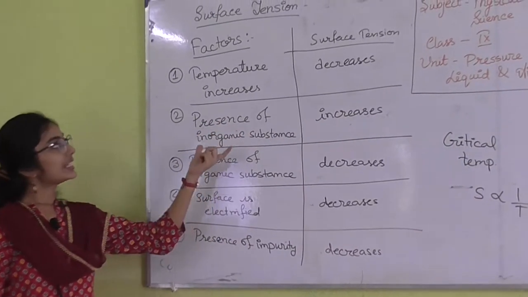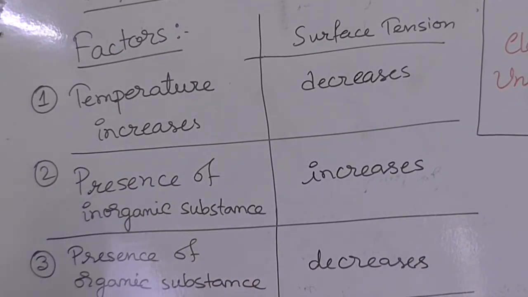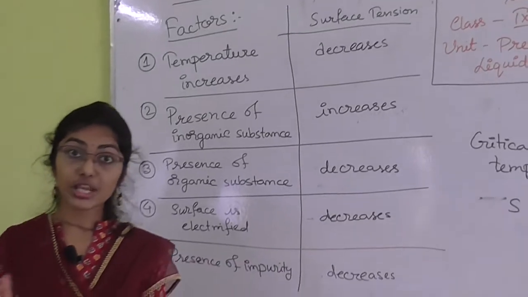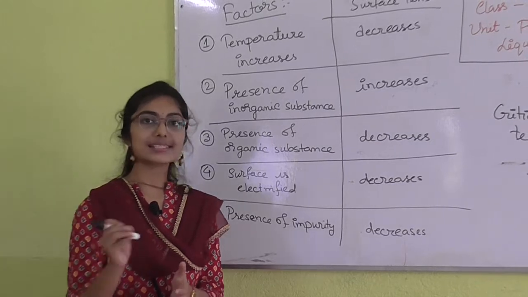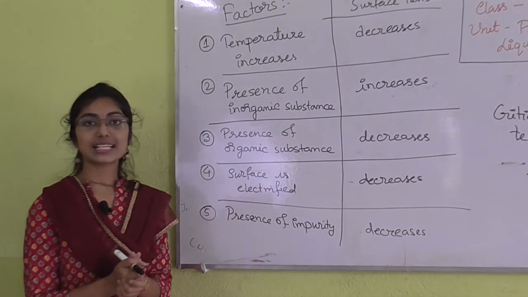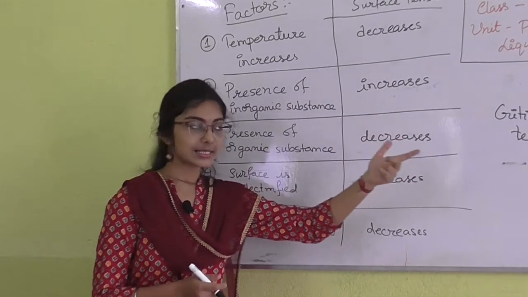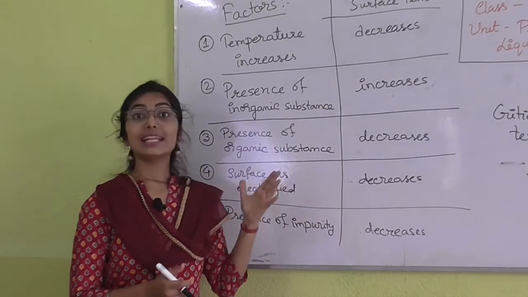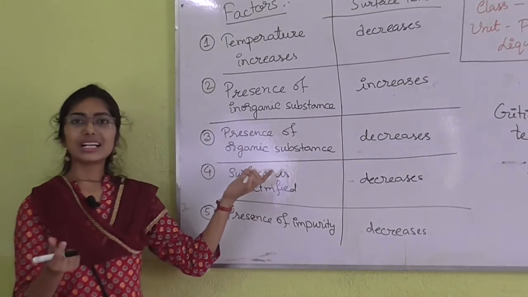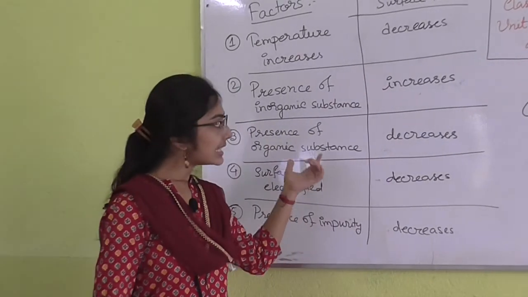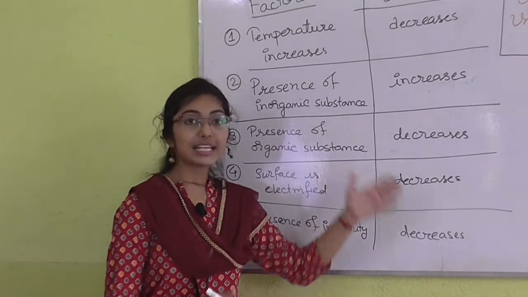Okay. The next point is the presence of inorganic substances in liquid. Inorganic substances are such as calcium hydroxide, sodium hydroxide, and some acids like HNO3 and H2SO4. When these inorganic substances are present in the liquid, the surface tension of that liquid increases. Similarly, when organic substances such as benzene or sugar are dissolved into water, the surface tension of the liquid decreases.